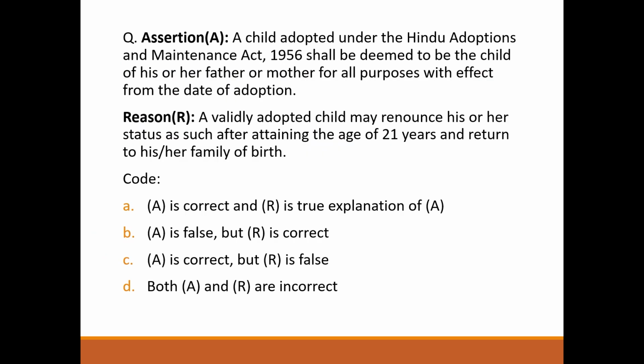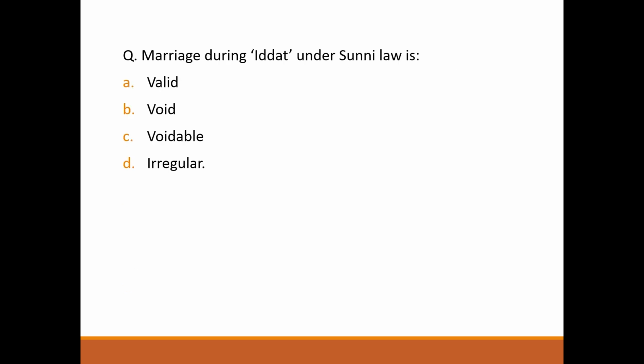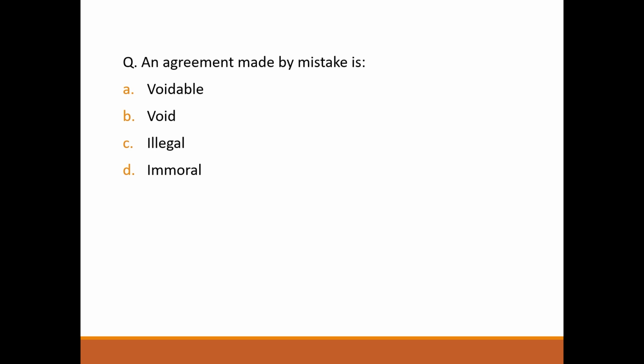Next question. Assertion. A child adopted under the Hindu Adoption and Maintenance Act 1956 shall be deemed to be the child of his or her father or mother for all purposes with effect from the date of adoption. Correct. Reason. A validly adopted child may renounce his or her status as such after attaining the age of 21 years and return to his or her family of birth. Wrong. So the answer will be option C. A is correct but R is false. Next question. Marriage during iddat under Sunni law is irregular. Option D. Next question. An agreement made by mistake is.